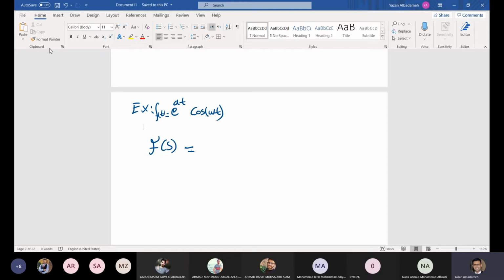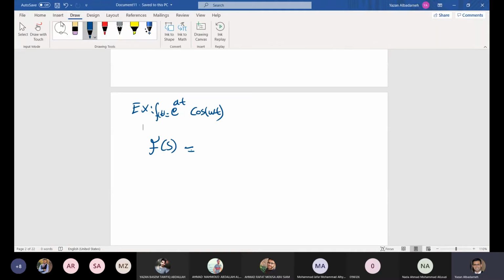We have now the Laplace transform of cosine omega t, and we need to shift it by a units. We know that the Laplace transform of cosine omega t is equal to s divided by s squared plus omega squared.